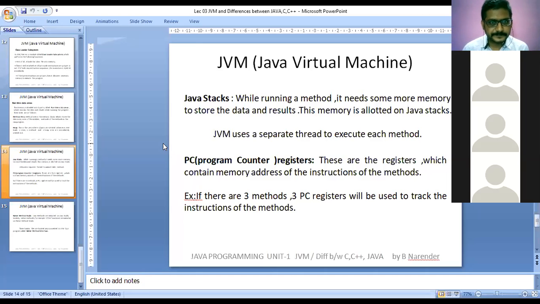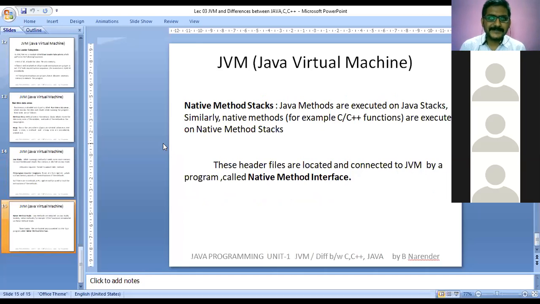Next, the last one, native method stacks. So what exactly are these native method stacks? Native methods. Let us say that in olden days we have forefathers, grandfathers like this.